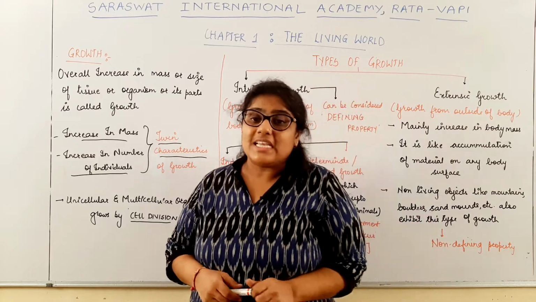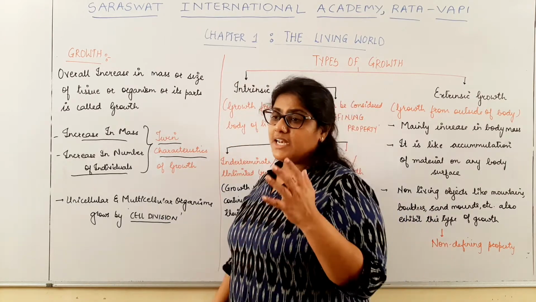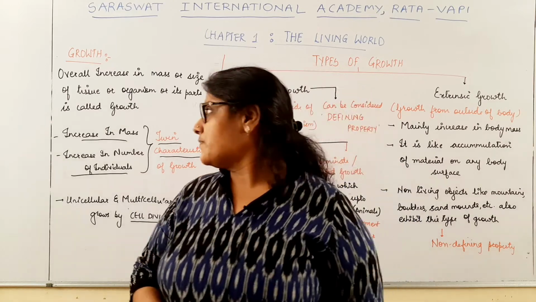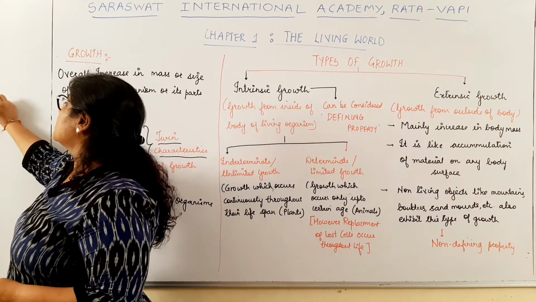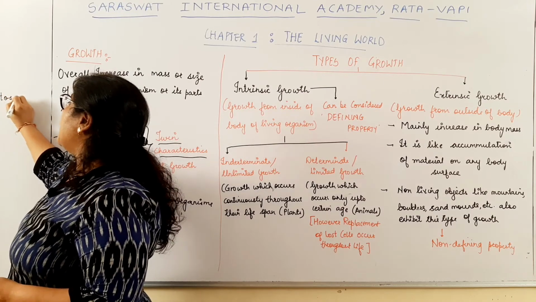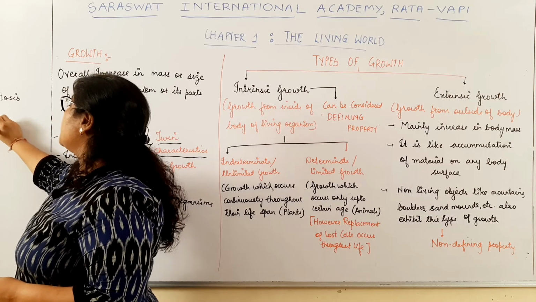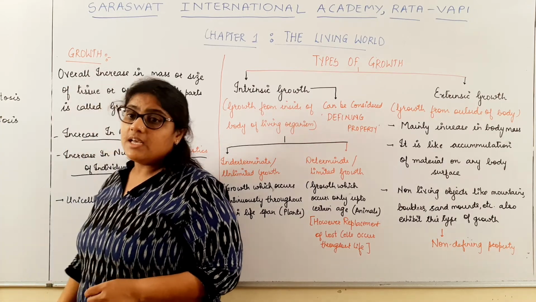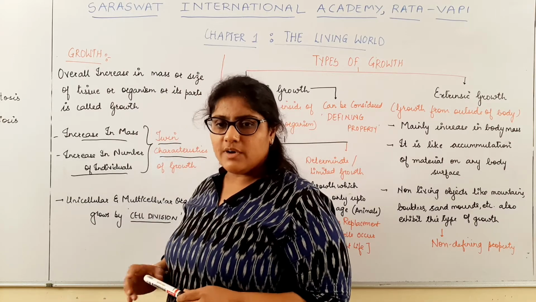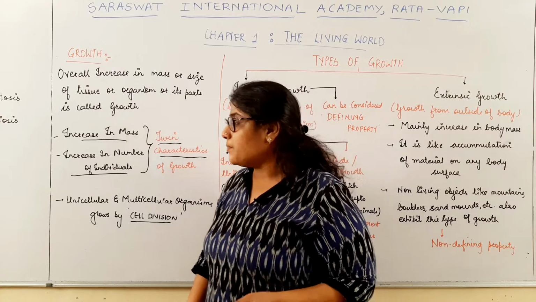We have already studied the process of cell division in lower standards. There are two types of cell division: one is mitosis and another one is meiosis.